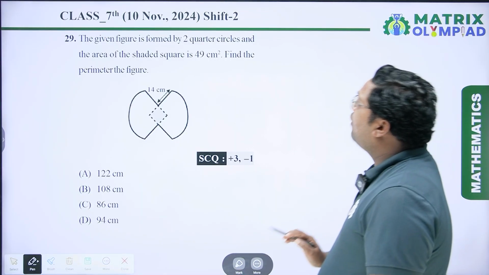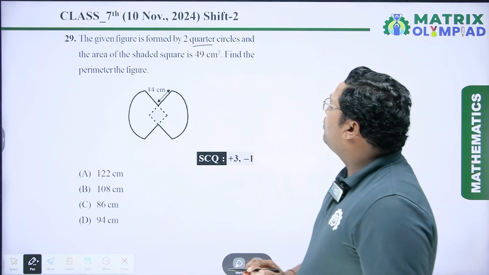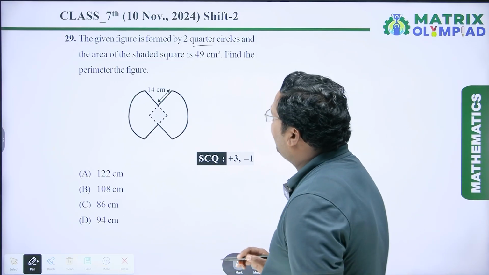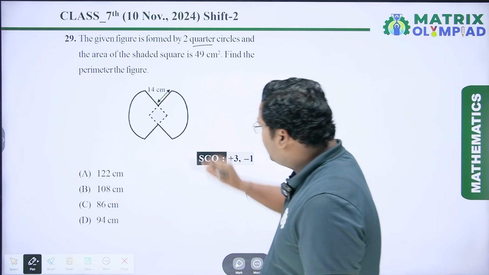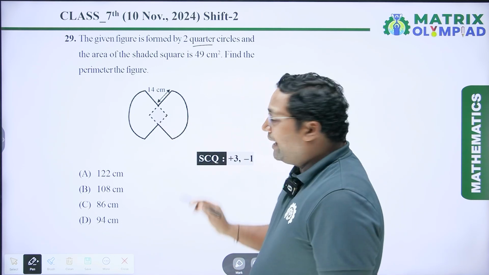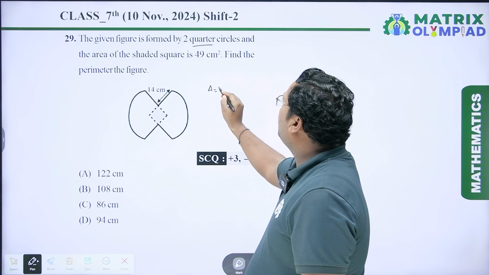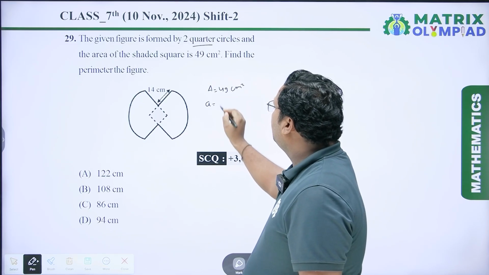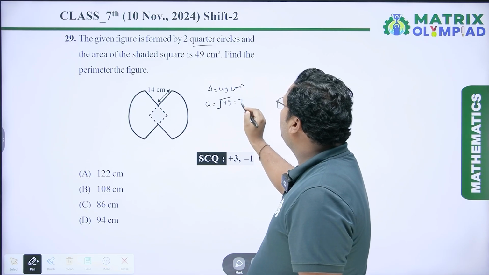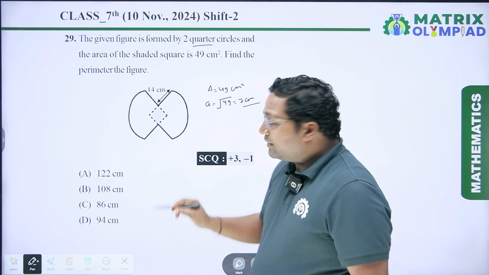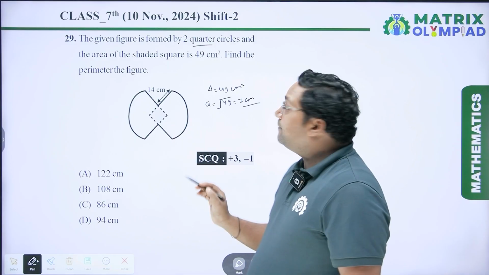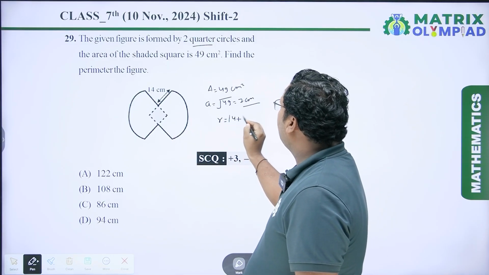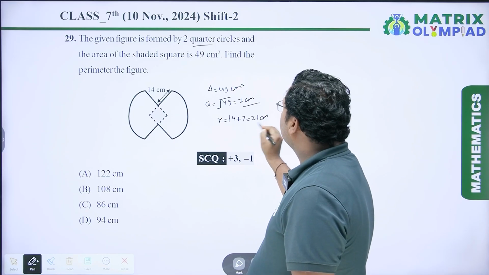The given figure is formed by two quarter circles and the area of the shaded square is 49 centimeter square. Find the perimeter of the figure. So you can see here it is the shaded square and this area is given 49 centimeter square. So it means side of this square is square root of 49, which is equal to 7 centimeter. So the radius of this quarter circle is 14 plus 7, which is equal to 21 centimeter.